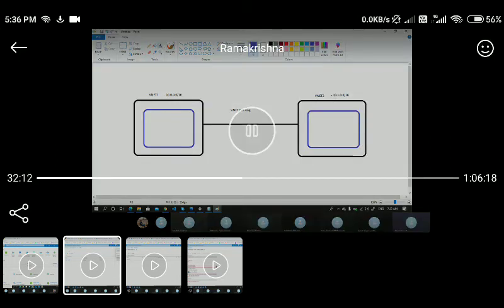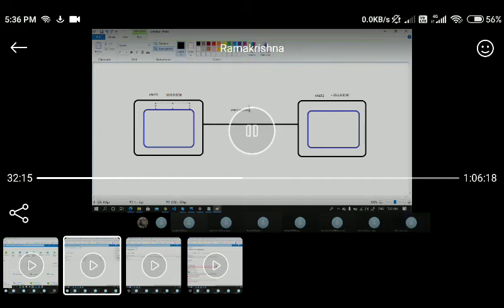So let's say this is subnet 1, and this one I'll take as subnet 2.